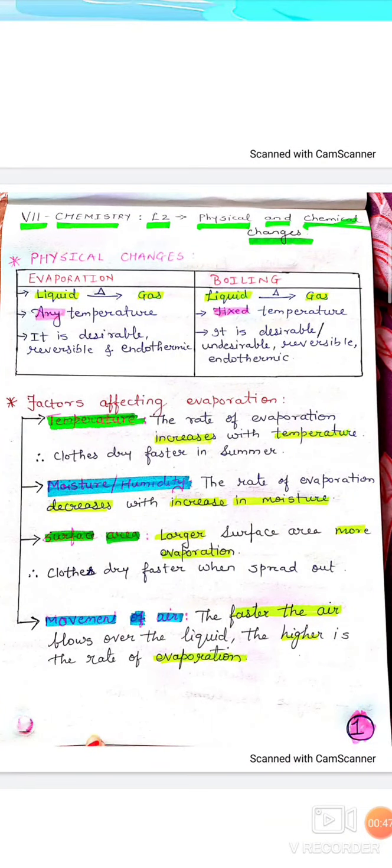The next type of change which we are going to study is freezing. Now what do you mean by freezing? You eat ice cream, you have ice in your refrigerator.